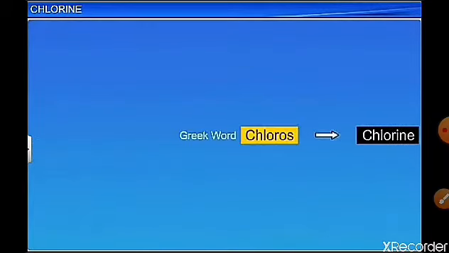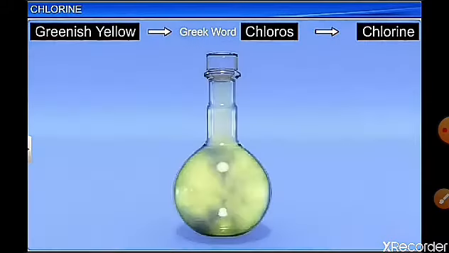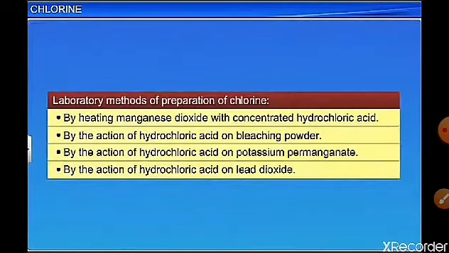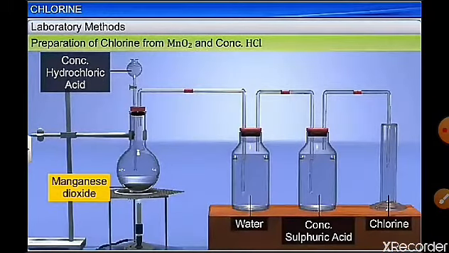So it's derived from the Greek word chloris, which means greenish yellow, and chlorine gas has a greenish yellow color, so it's called chlorine. Now there are different methods to prepare chlorine. We shall discuss them in detail. The first one is by reacting manganese dioxide with concentrated hydrochloric acid.